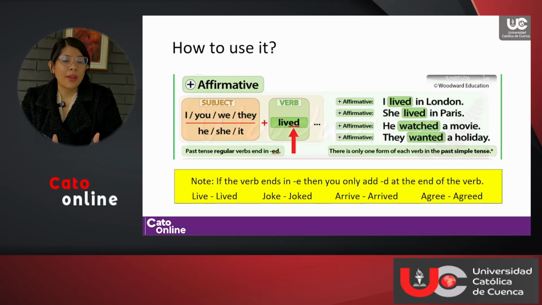See how we have added ed to these verbs to have the past simple form. Although, please remember that if the verb ends in e, then you only need to add d at the end of the verb. For example, live, lived, joke, joked, arrive, arrived, agree, agreed.